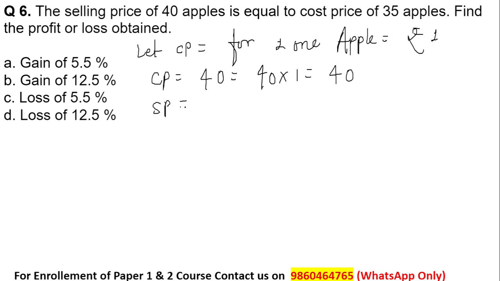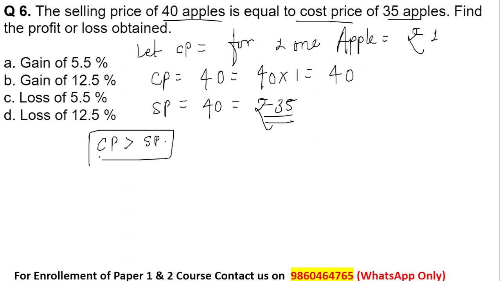Similarly, what is given here is that the selling price of the 40 apples is equal to the cost price of 35. So the selling price of 40 apples will be equal to how much? ₹35. Why? Because it is given in the question. So here we can clearly understand that the cost price is greater than the selling price. It means the person is actually going through loss.